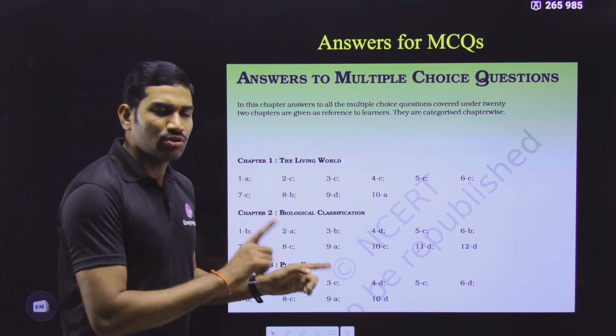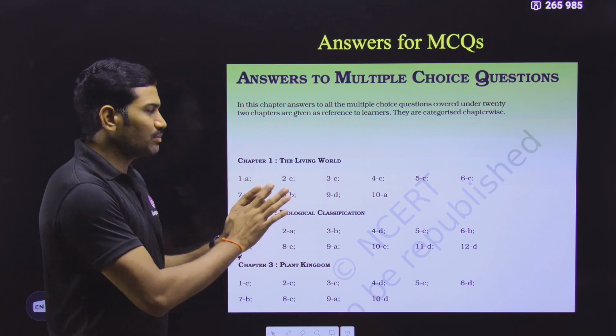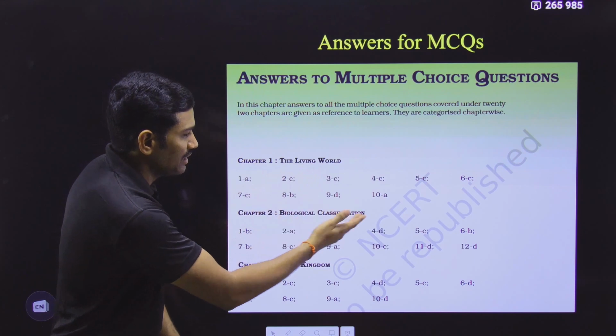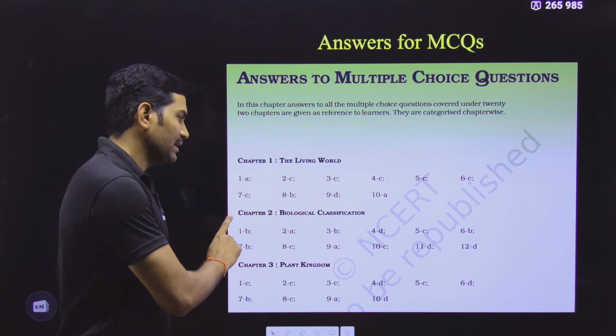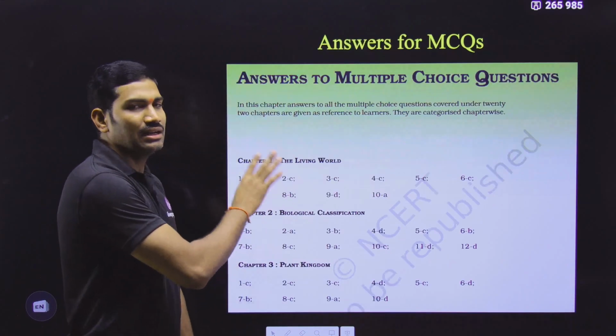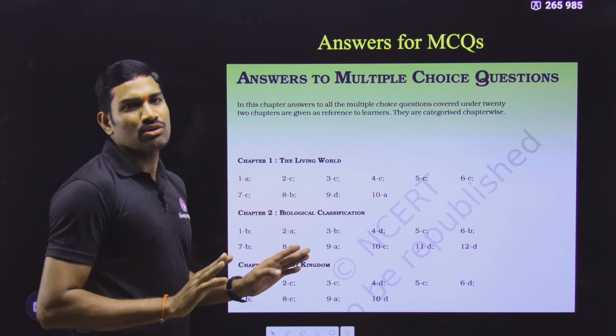For all the QR code MCQs, suppose it is for 11th class, there is one PDF with each chapter name, and question-wise they have given the answers, in the same PDF. So chapter-wise separate MCQ questions and answer key. These two are compulsory PDFs for each and every QR code.